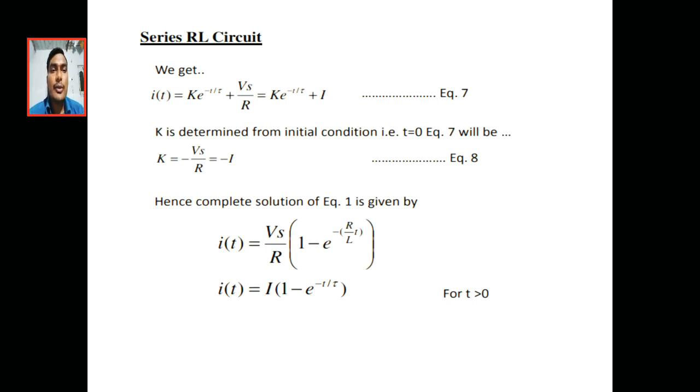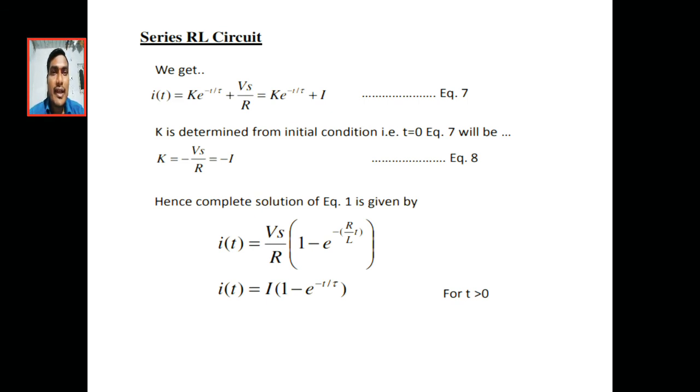In this, two terms are there: I of t equal to Vs by R minus Vs by R into e power minus t by tau. This indicates the total response. It consists of two responses, one is steady state and one is transient state. As I already told, every total response consists of two components, steady state and transient state.